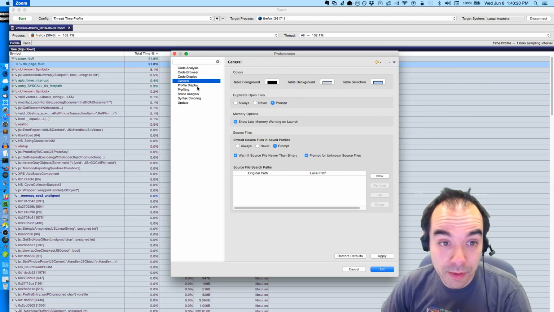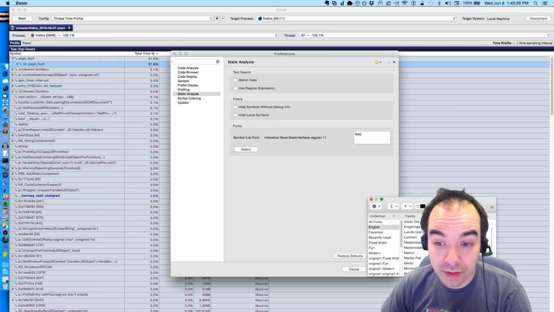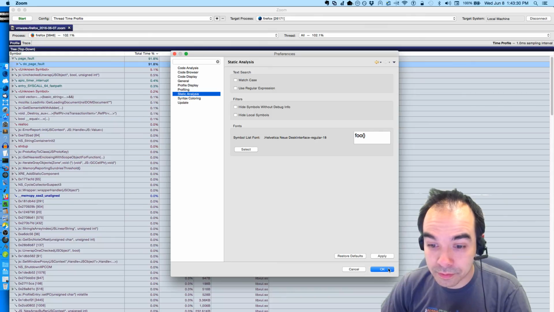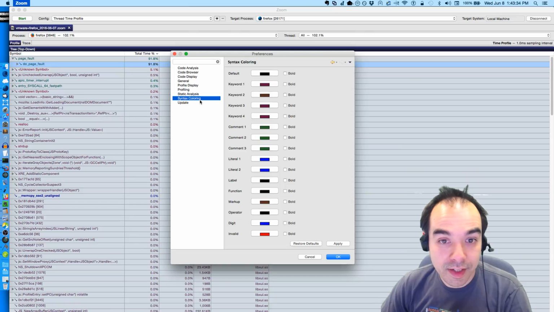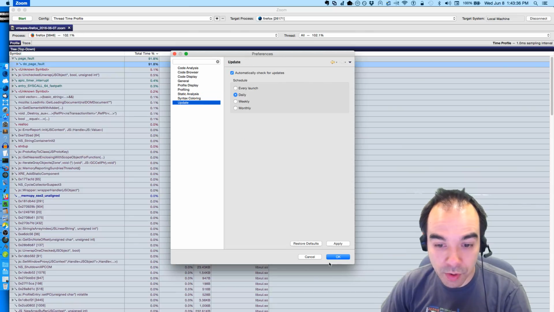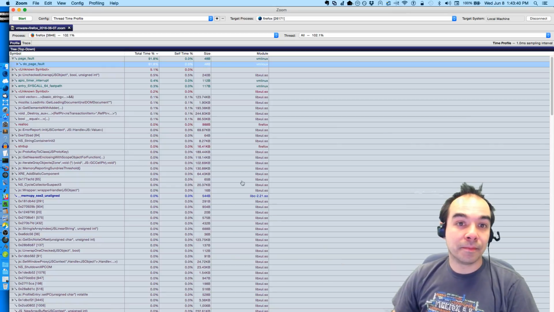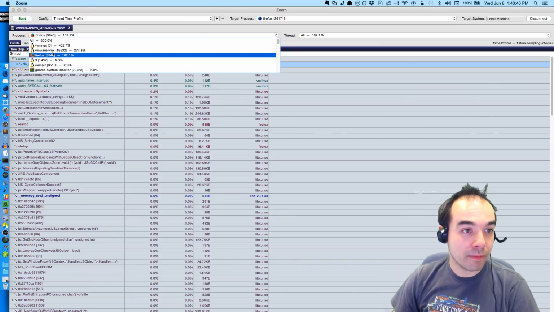I really want to make the font bigger for you people so you can read it. Fonts, here we go. Is that it? Is that going to do it? Nothing. Syntax coloring. Shoot, I'm sorry folks. I wish I could make it bigger. I can't. So what we've got here is this list of, I guess, processes that were running at the time.